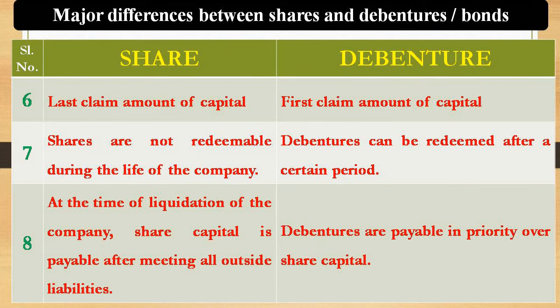And at the time of liquidation of the company, share capital is payable after meeting all outside liabilities that we have mentioned. Debentures are payable in priority over share capital. Okay, so we need to understand all these points. So far we have discussed debentures and bonds, and the major differences between debenture and bond, that is, secured instrument and unsecured instrument. And after that we have mentioned the major differences between shares and debentures. This is a very important topic and crucial for you. You need to understand all this.